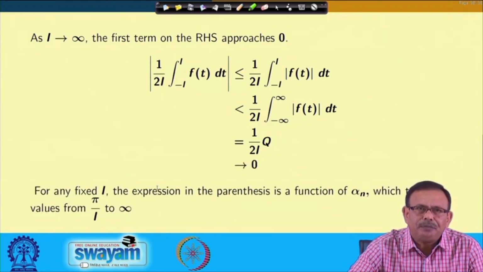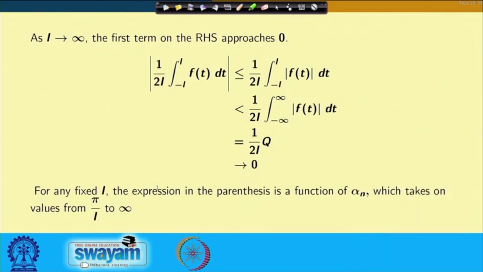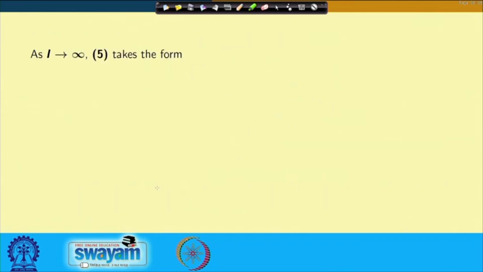Now, for any fixed L, the expression in the parenthesis is a function of alpha n, which will vary from pi by L to infinity.